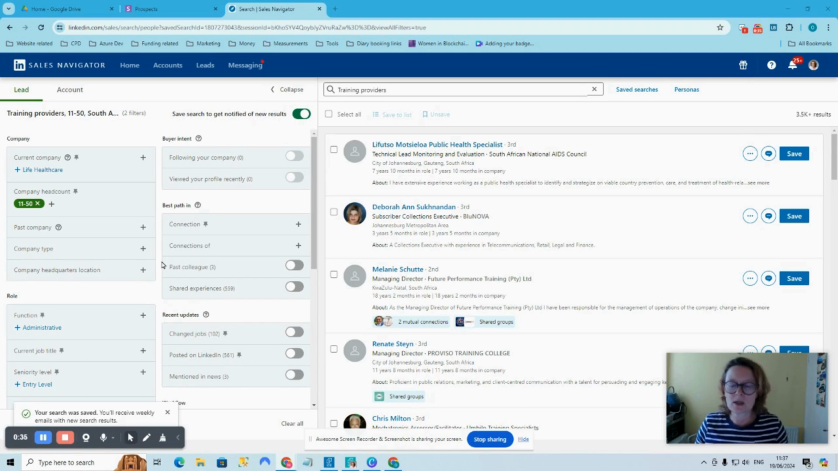So the first thing is, and these are all paid services, but paid at the basic or the lowest rate. It is possible to upgrade. So you can't do this on the free version, but with a little bit of money, you can do all of this. So the first thing is I'm in Sales Navigator, and for example, I'm looking for training providers in South Africa, small to medium-sized ones.